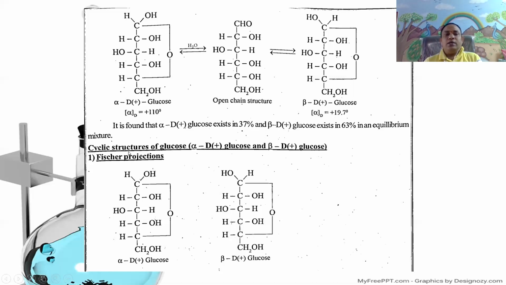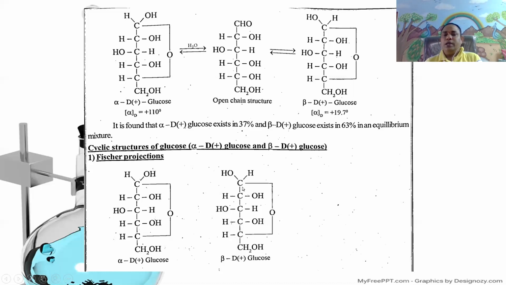Here is the cyclic structure of glucose, alpha D-glucose and beta D-glucose. The Fischer projection formula is this one. In the first chiral carbon, hydrogen left and OH right is alpha D-glucose. That is CHOH, CHOH, COHH, CHOH, with CHO bonded to the first chiral carbon, and CH2OH.